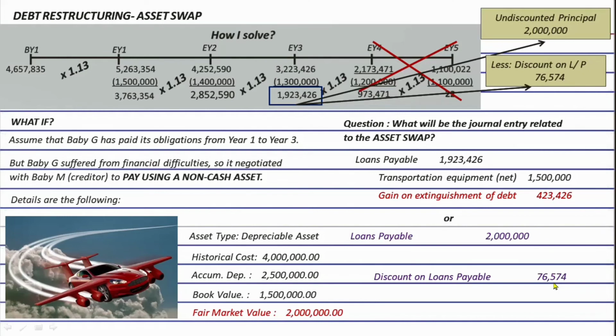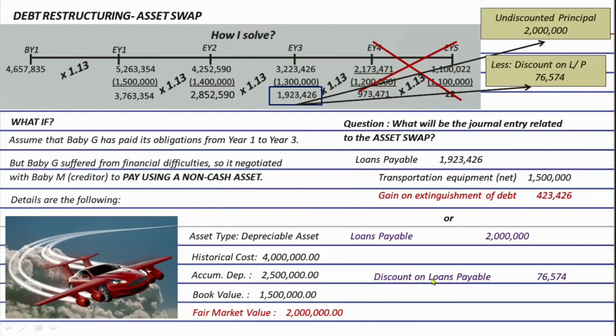So we are doing that to cancel the balance of these two. Because remember, the loans payable account has a normal balance of credit, and the discount account, as a contra liability account, has a normal balance of debit. So the act of debiting the loans payable and crediting the discount account cancels or reduces their balances.